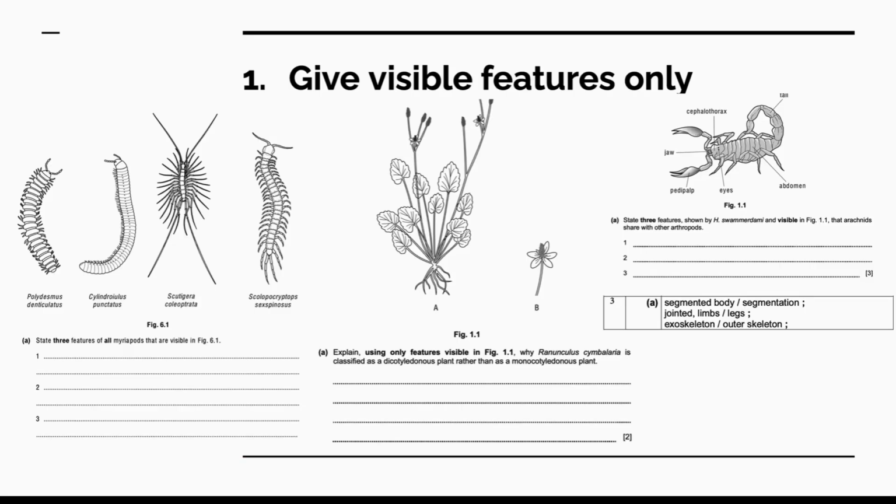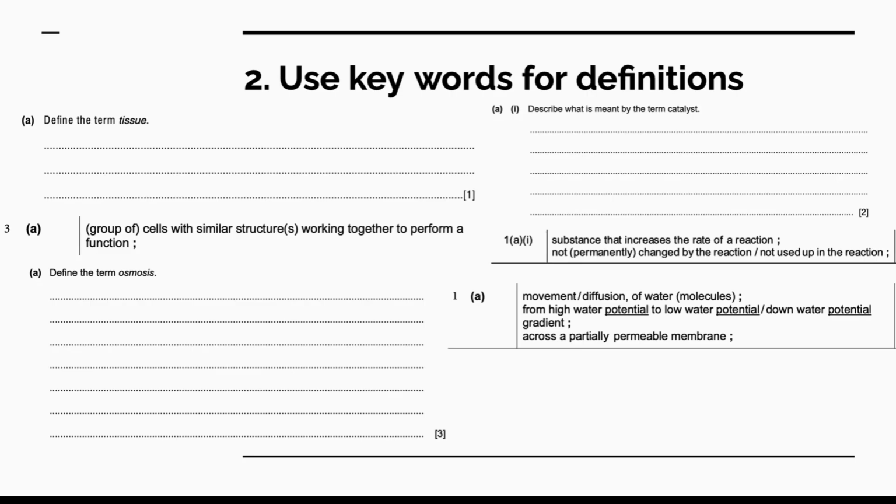Exam tips. When identifying distinguishing features, choose only those visible in the image given if asked so. When giving definitions, remember to give keywords to obtain the maximum marks. These are those words or phrases in bold in the definitions just given in the video.